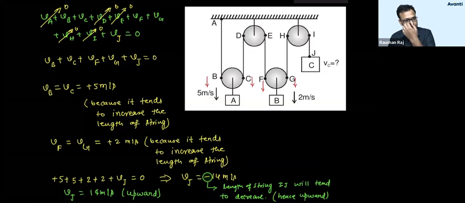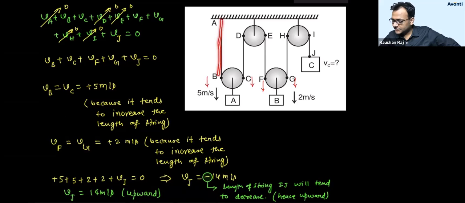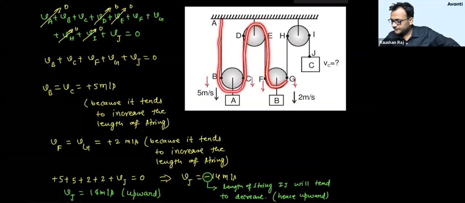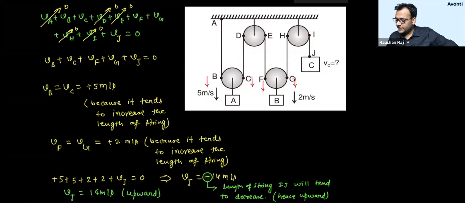Very good, Peter. Peter is saying length is constant. Look, what happens? If I talk about this string, okay? If I talk about this string, now see for yourself. Let me call this AB.